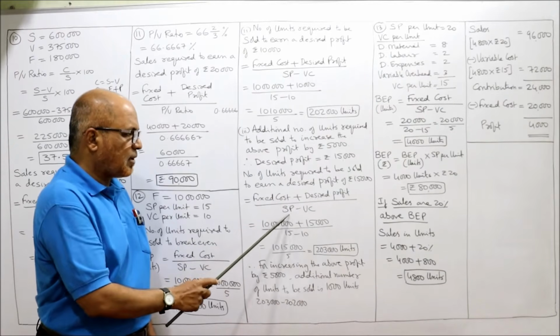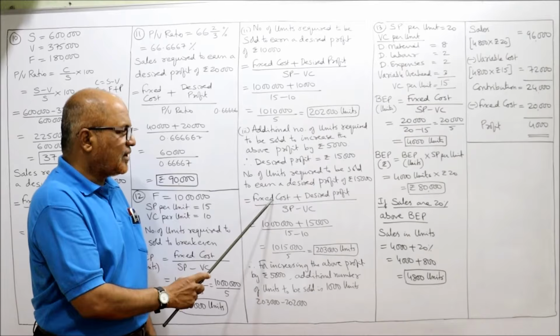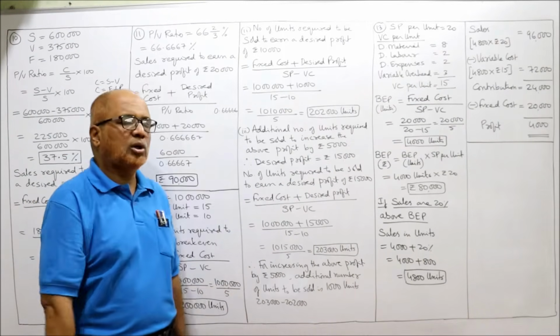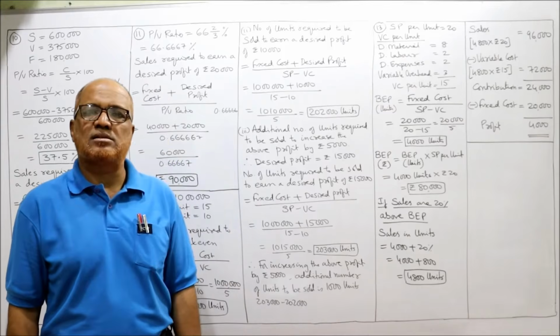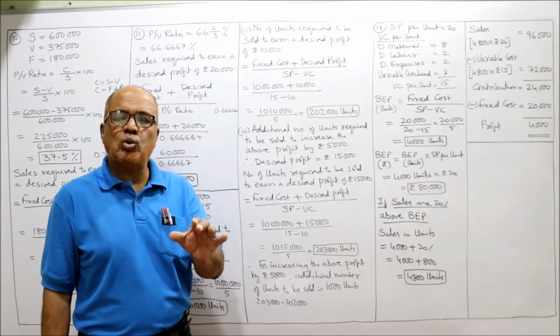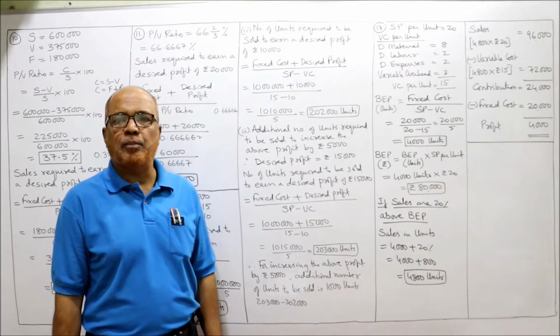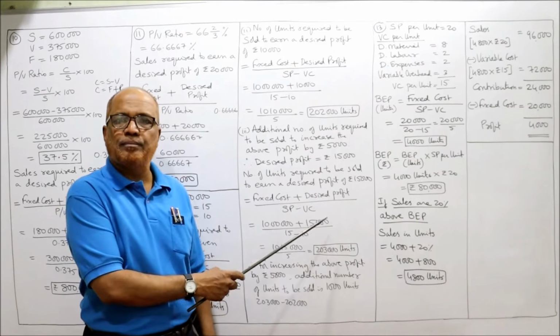Fixed cost plus desired profit divided by SP minus VC. So fixed cost 10 lakh, desired profit 15,000 divided by 15 minus 10. So 2 lakh 3,000 units. When we make and sell 2 lakh 3,000 units, we will get the desired profit of rupees 15,000.